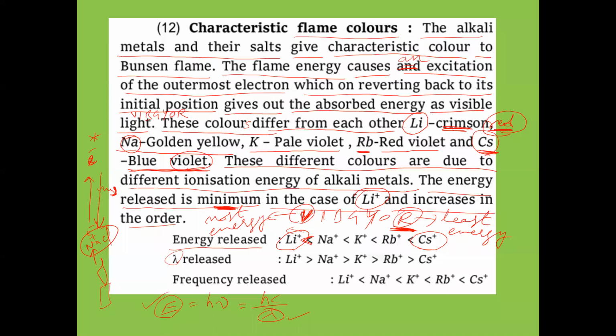When energy is less for lithium, the lithium flame color will be having more wavelength because energy is less, na? Inversely proportional, energy and wavelength.